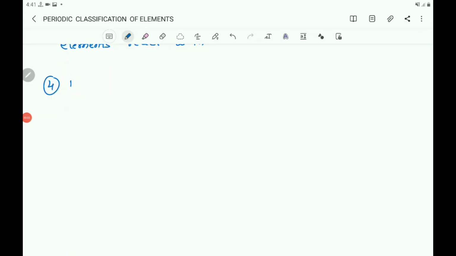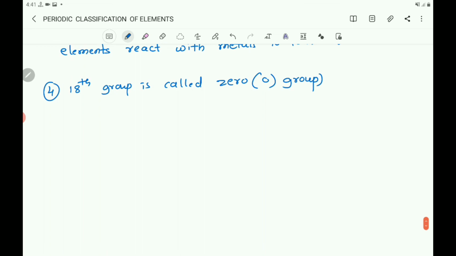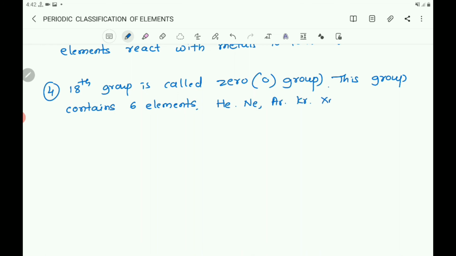The 18th group is called zero group. And this group contains 6 elements: helium, neon, argon, krypton, xenon and radon.